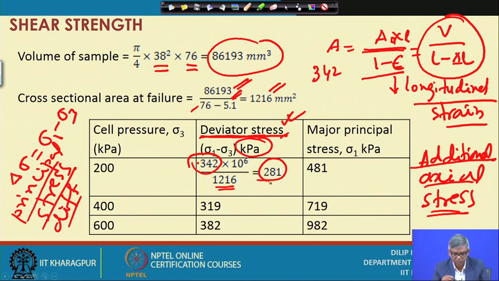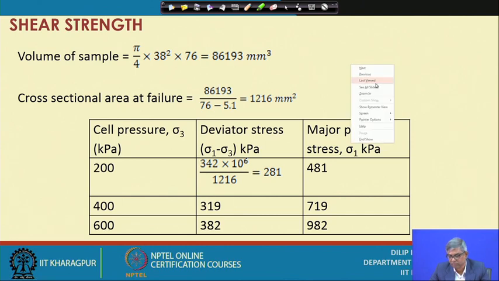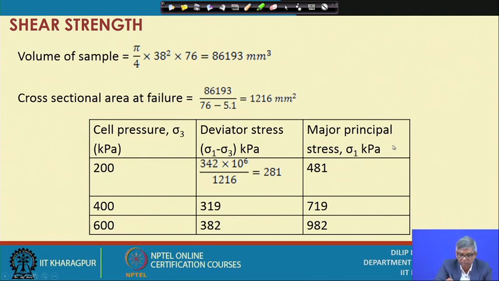Similarly, for the next value, 388, we can write 0.388 into 10 to the power 6 divided by 1216. This gives you 319. Similarly, for 465, it is 0.465 into 10 to the power 6 divided by 1216. This calculation gives you 382.